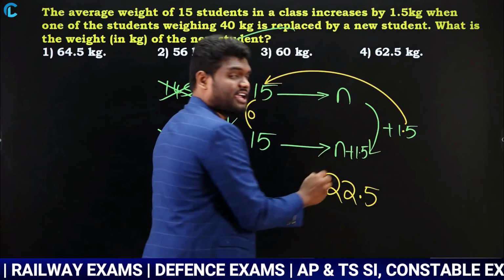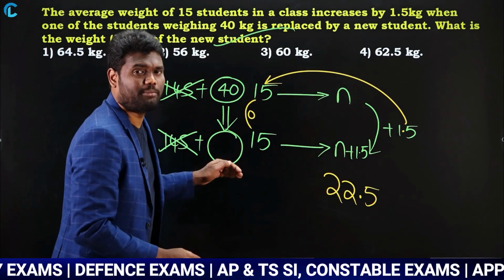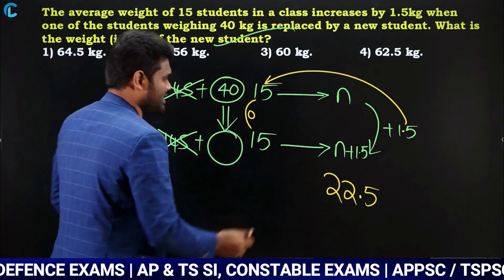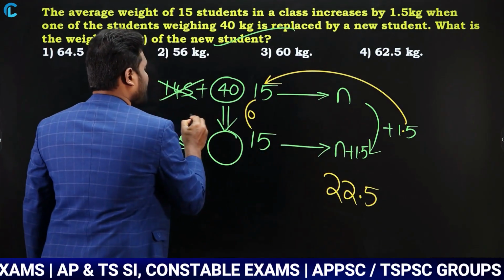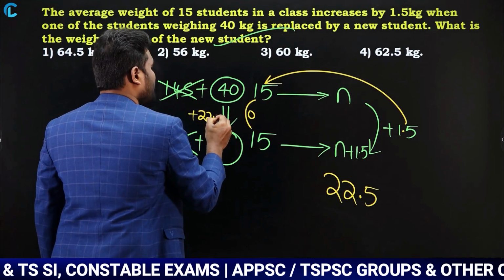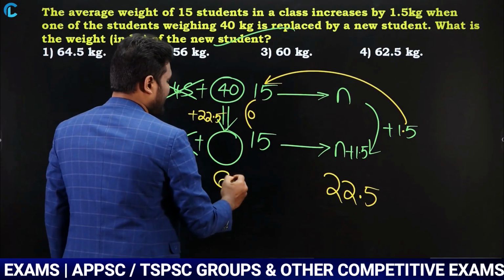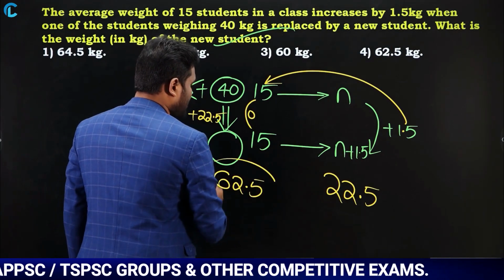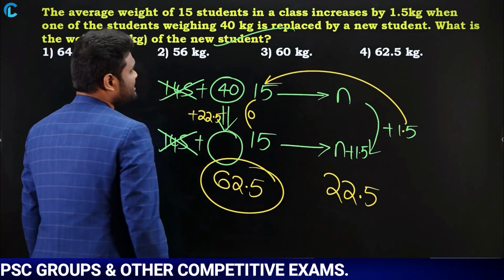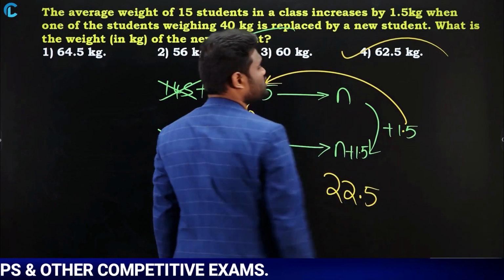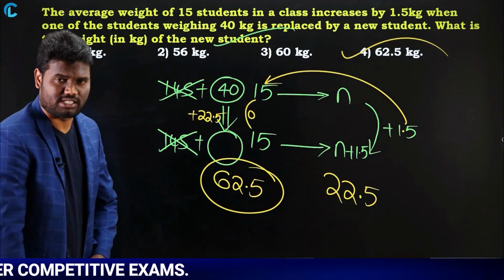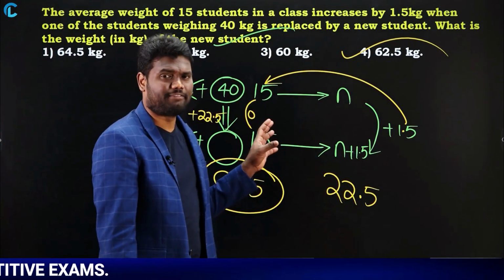As this is plus, from top to bottom you are going to get 22.5 extra. So 40 plus 22.5, we can say that the new person's weight is going to be 62.5 kg, which is option 4. Very simple concept. Just use the concept of difference.